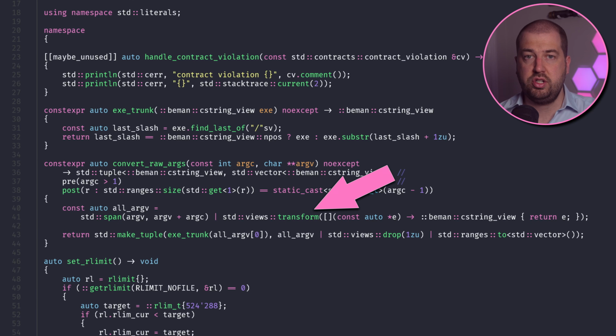This leads us to some fun modern C++ features we're using. Ranges to convert the raw C input args into a vector, and contracts to codify our pre and post conditions in the actual function signature.